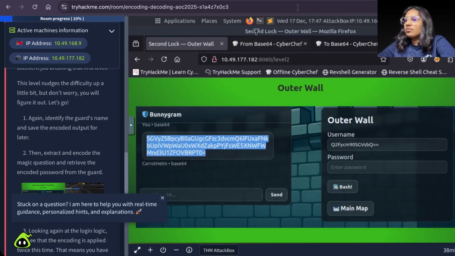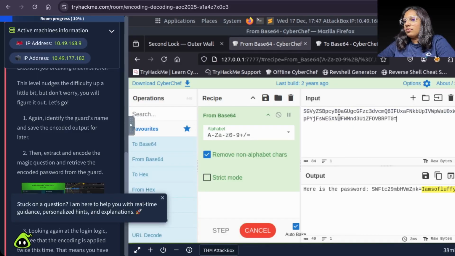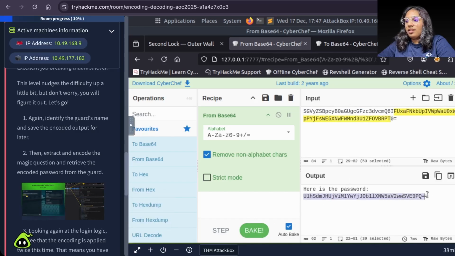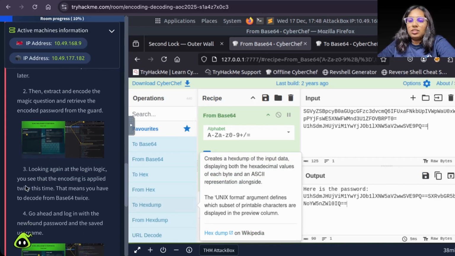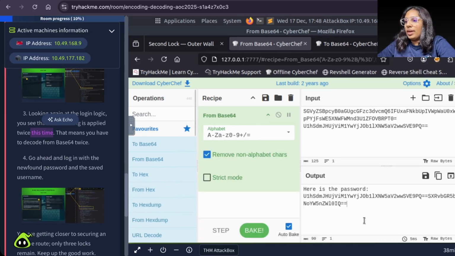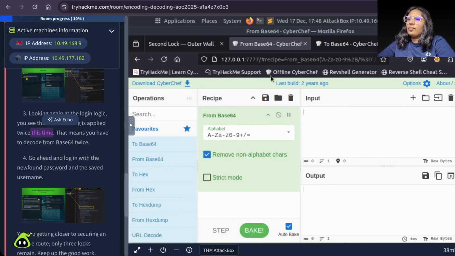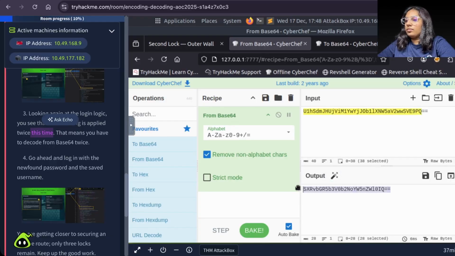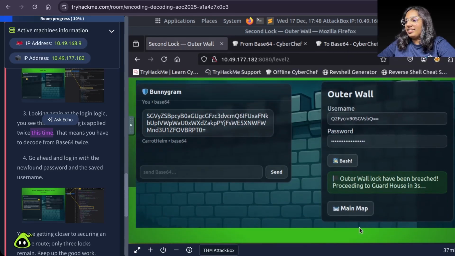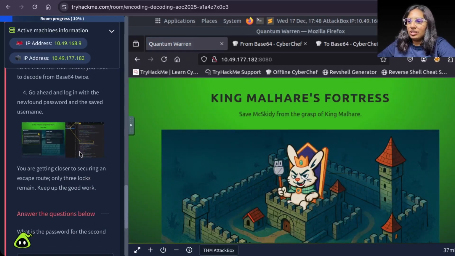Swift response. Again, we have double encoding or not. Look again at the login logic. You see that encoding is applied twice this time. This means that you have to decode base 64 twice. I told you to change it. Alrighty, second stage is here.